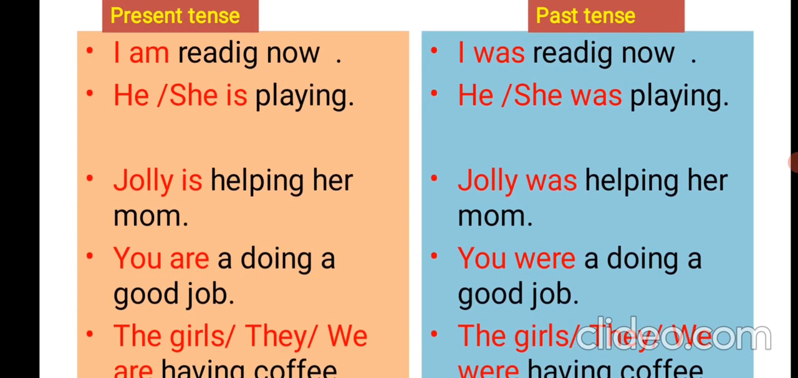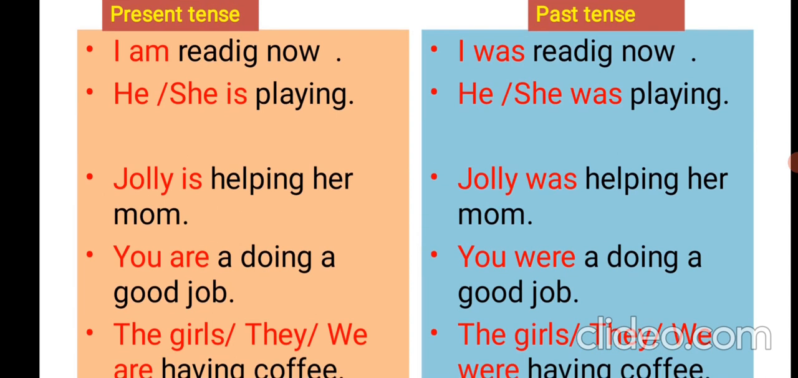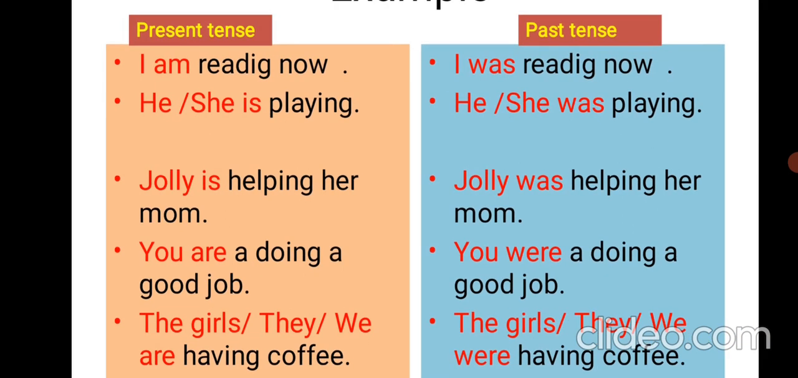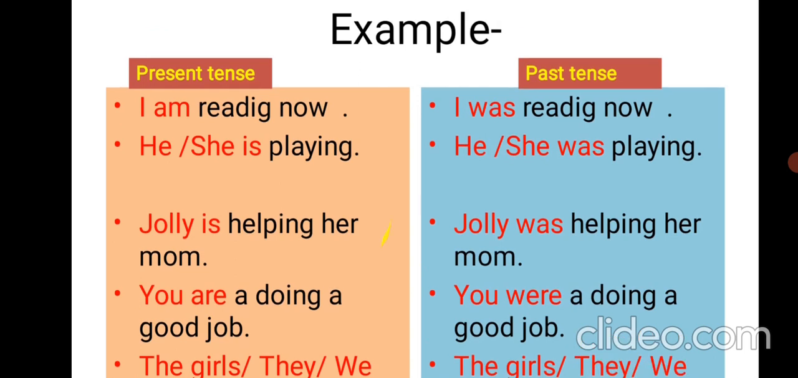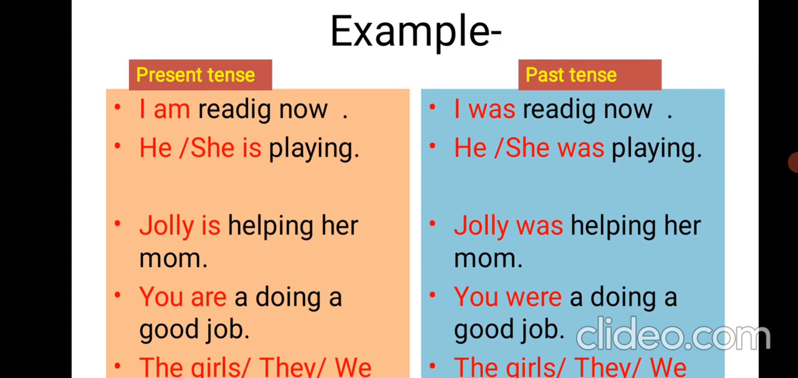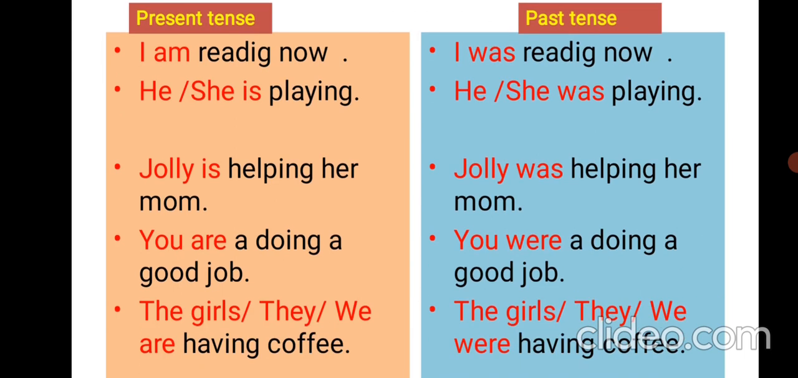Here are some examples both in present tense and past tense. I am reading now. मैं अभी पढ़ रही हूँ. So am is the primary auxiliary verb and reading is the main verb. Next is he or she is playing. Jolly is helping her mom. You are doing a good job. Similarly, the past form of these sentences are I was reading now, he or she was playing, Jolly was helping her mom, and so on. You should read the other examples by pausing the video.